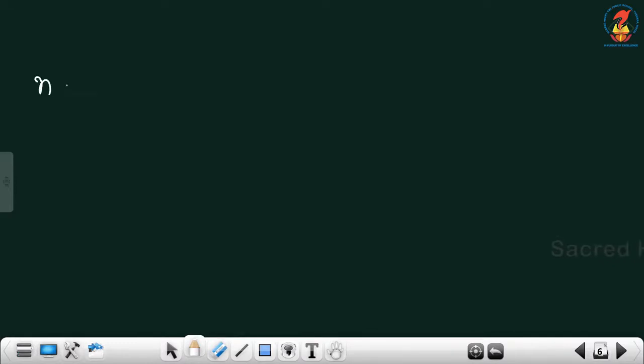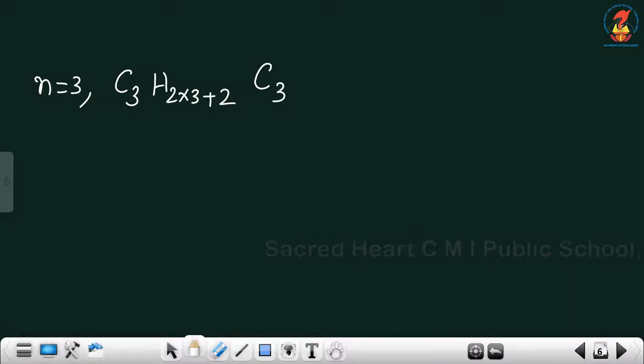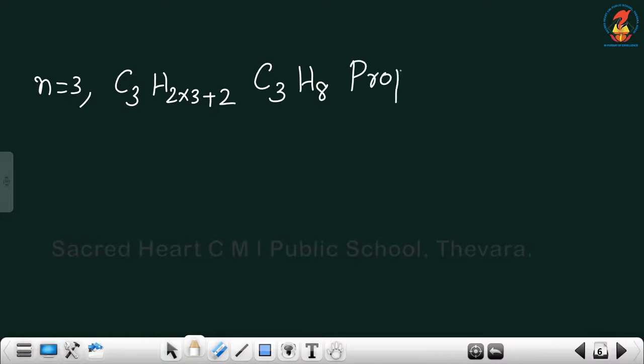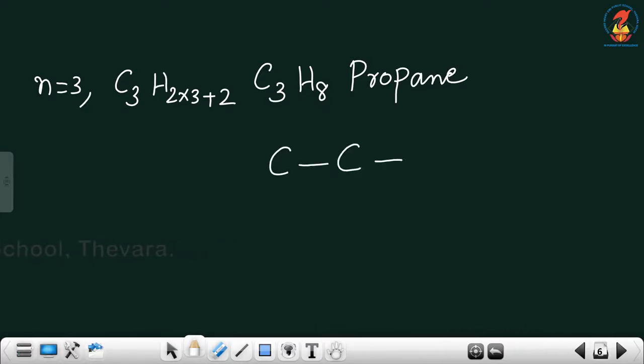Now, the next one, n is equal to 3. C3H2 into 3 plus 2, making it C3H8. C3H8. What will be the name? n is equal to 3. Start with prop. Since it is alkane, we write it as propane. Okay. Now the structure.